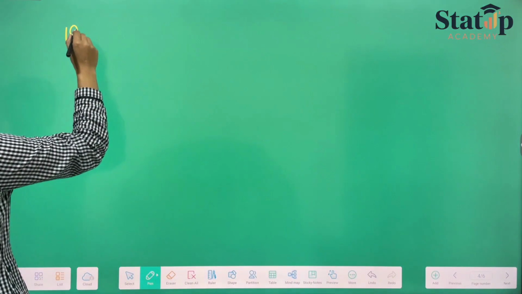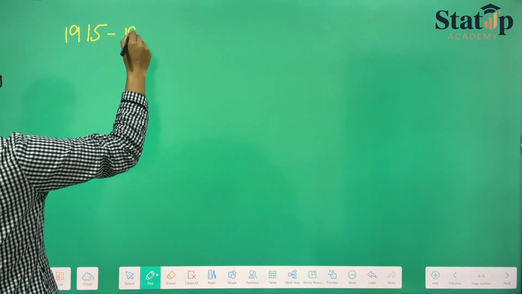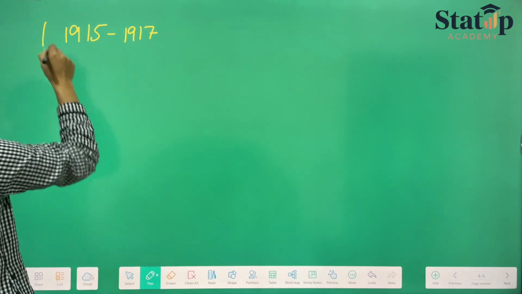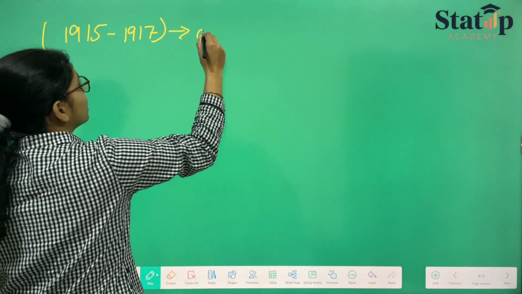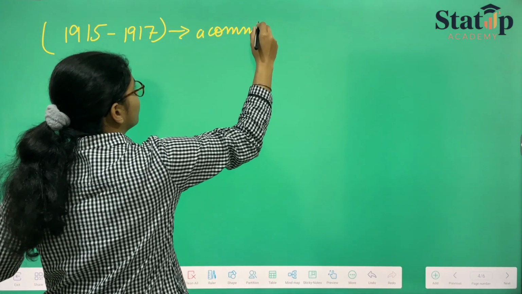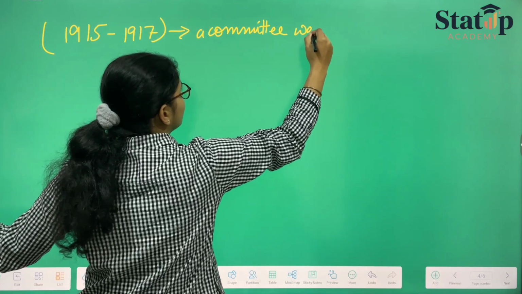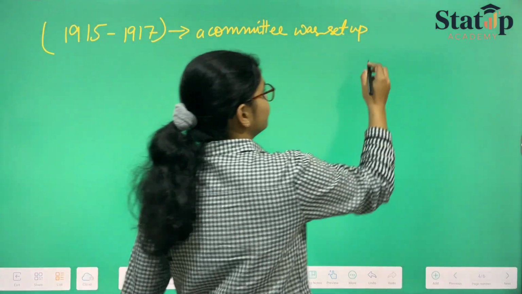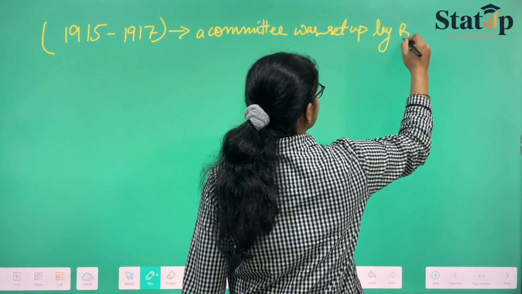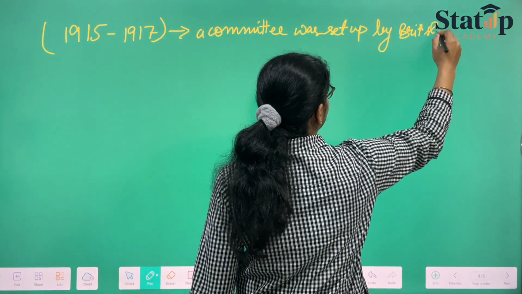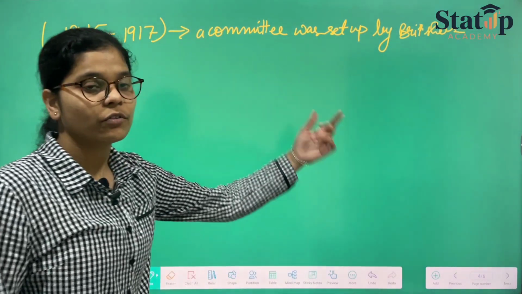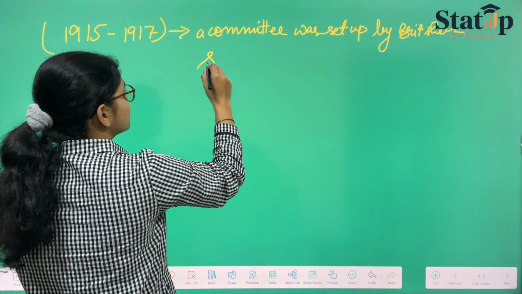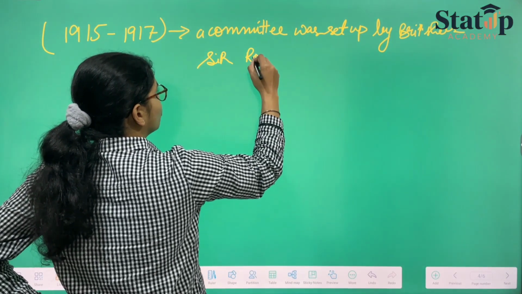Therefore, from 1915 to 1917, a committee was set up by the Britishers under the name of Sir Rowlatt.